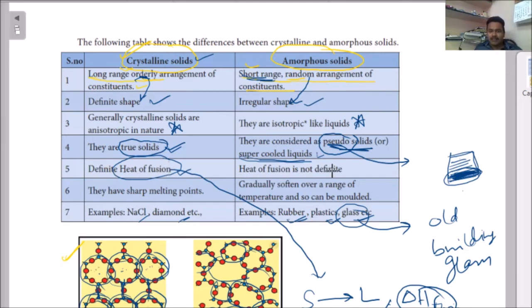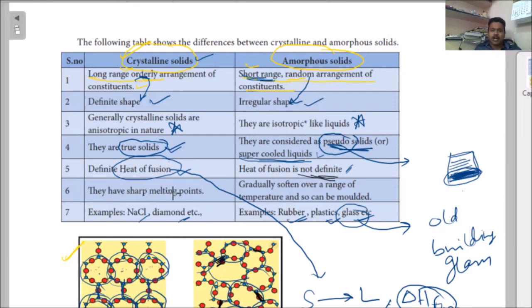Here the heat of fusion is not defined. Why not defined? Here this arrangement is different. This bond may require more energy, this bond may require less energy, this bond more energy, this link less energy. They are not properly ordered, they are irregular in shape, different types of bonds are there, so different amounts of energy are required, so the heat of fusion is not definite.